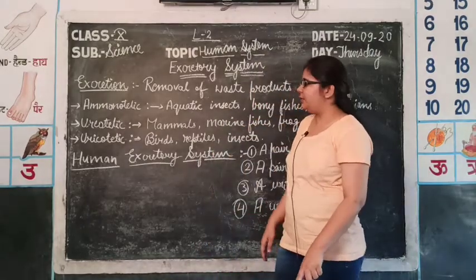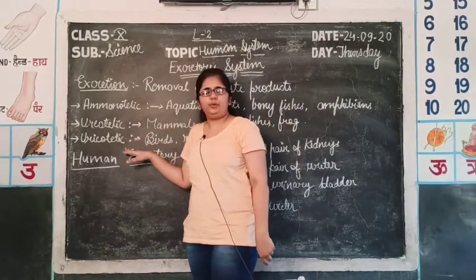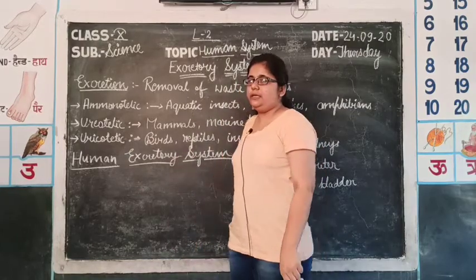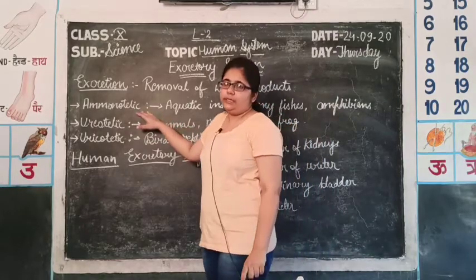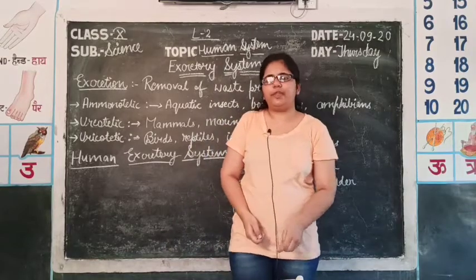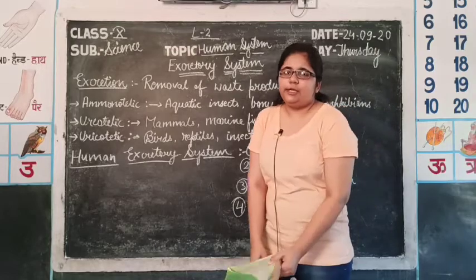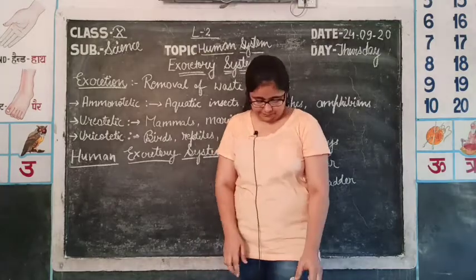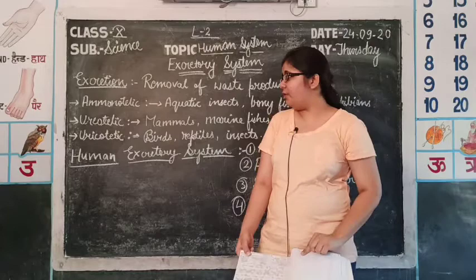Animals are divided into three categories. First one is ammonotelic, then ureotelic and uricotelic. These categories are based on the excretory material which they excrete. So, the organisms which are ammonotelic excrete ammonia. Ammonia is a highly toxic form of nitrogenous waste. So, when a substance is highly toxic, then we require a large amount of water for its excretion. So, for removing ammonia, we require a large amount of water.